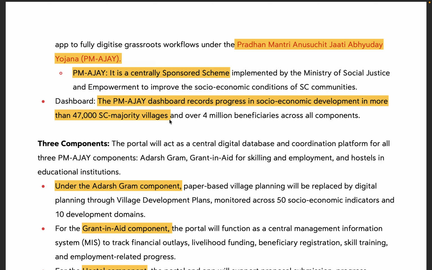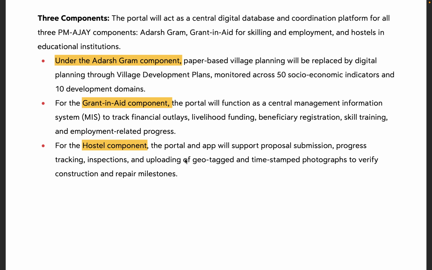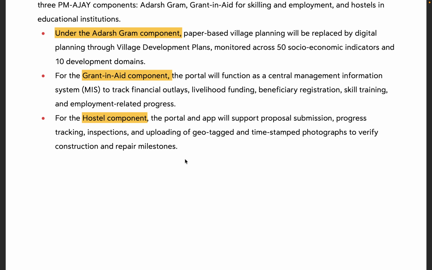Now, usually I would not stress upon this fact, but at this stage UPSC may even ask a question where they will just put an option like PM Ajay dashboard records progress in socio-economic development in all the villages. So here, this is where you can eliminate this statement. The PM Ajay has three components: Adarsh Gram component, Grant-in-Aid component, and Hostel component. You just need to remember the names for prelims. I don't think this is that useful for anything else. Especially the Hostel component, if it is there in an option, you will logically eliminate it to be wrong. So that's why focus on this.